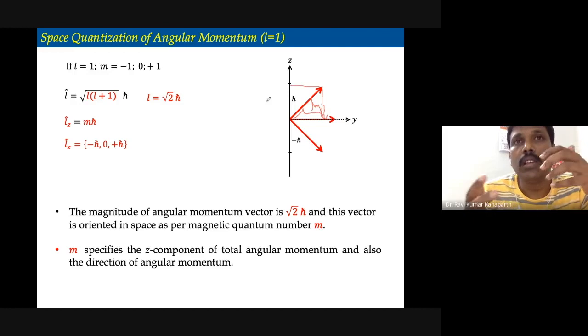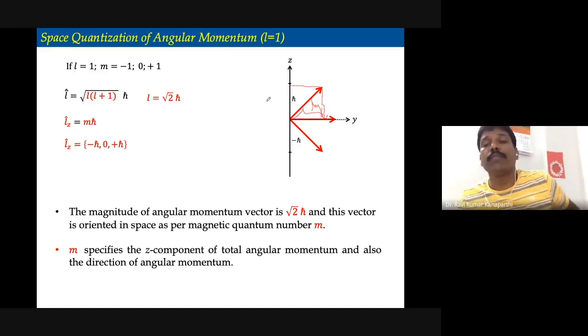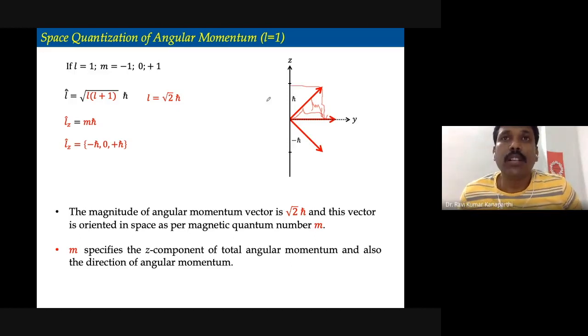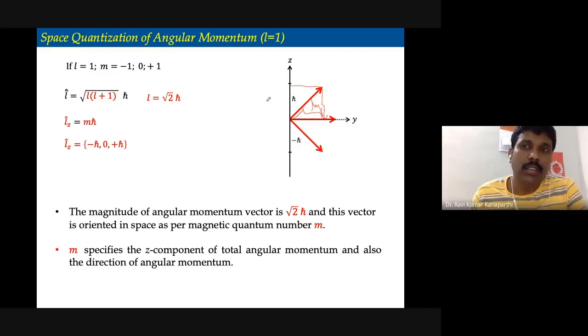Why? Because the individual components do not commute. Had it been the case that they are commuting, then the situation would have been different. As per the theorems which we have learned in the last class, if you have two operators which are commuting, they will have the same set of eigenfunctions, and then they will have precisely the same eigenstates. But what we learned is that Lx and Ly do not commute. Similarly, Ly and Lz do not, and Lx and Lz do not commute. Therefore, they will not have precisely the same values. Right?